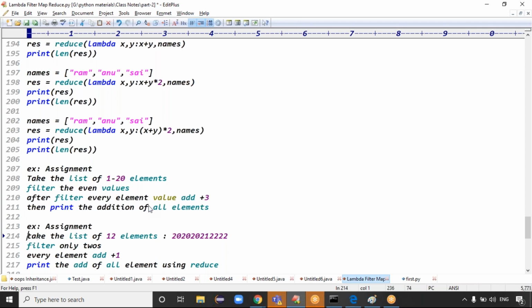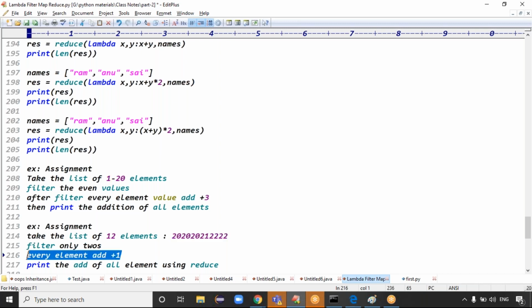Yes, next one you can see. Take the list of 12 elements, guys. I need the 12 elements like this: 20, 20, 20, 21, 22, 22 and so on. I need a list of all these elements. Out of 12 elements, filter only 2s. How many 2s are there, guys? 1, 2, 3, 4, 5, 6, 7, 8 2s are there.